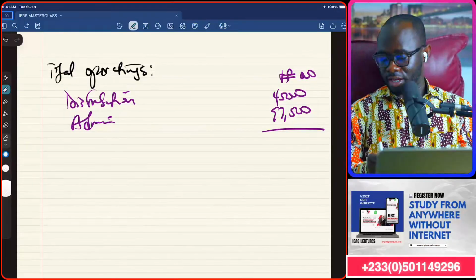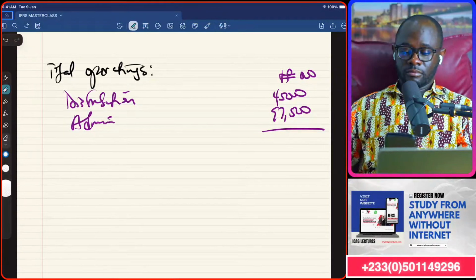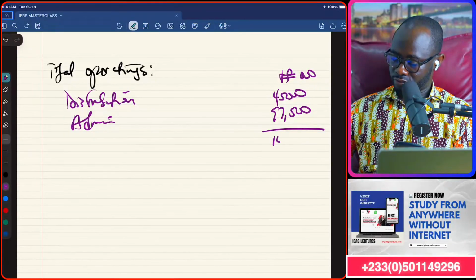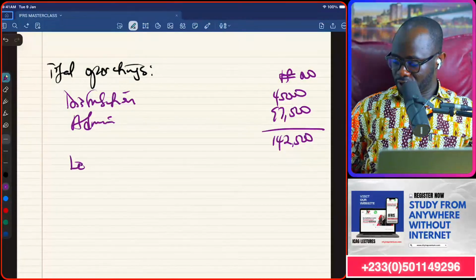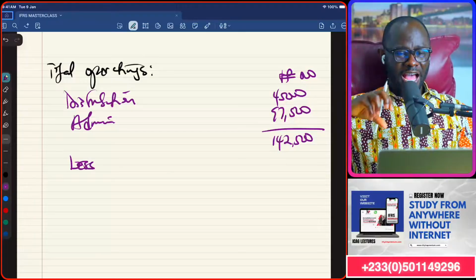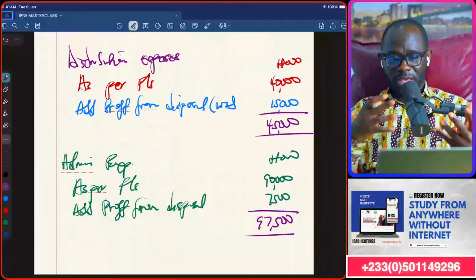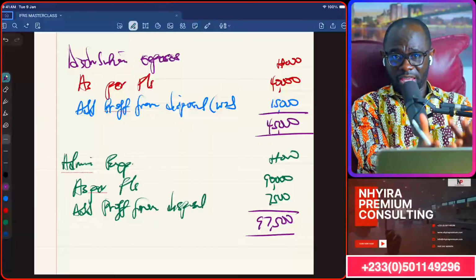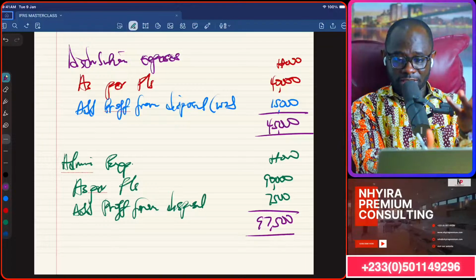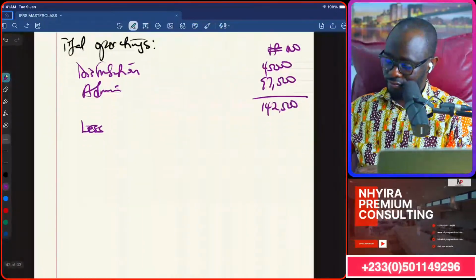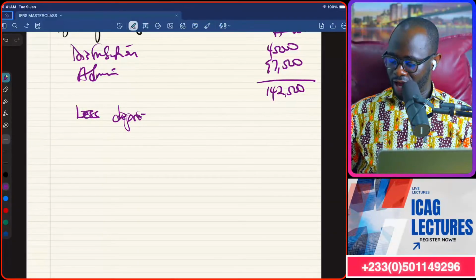Then we can less the depreciation from it. 142,500. We less depreciation because depreciation is a non-cash item. Again, you are in the cash flow statement, so remember the basis of the adjustment we are making. So we less depreciation for the year because it was included in arriving at this total.